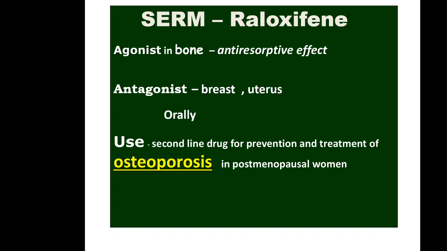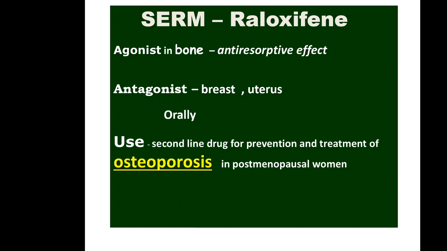It has a similar ADR profile. Similarly to tamoxifen, the main risk of raloxifene is DVT, deep vein thrombosis. Also it can cause hot flashes, leg cramps, but the major problem is risk of DVT.